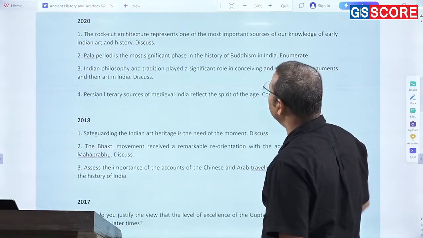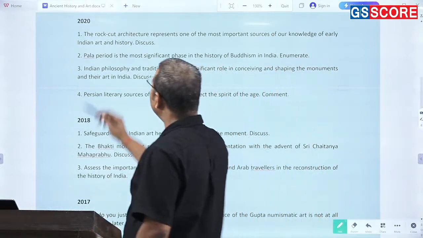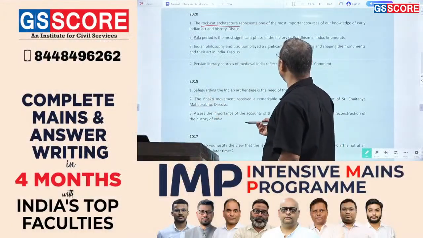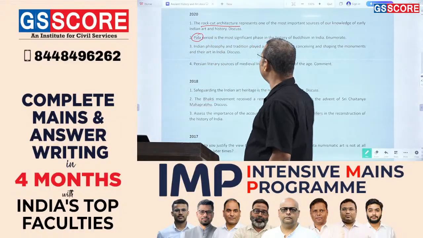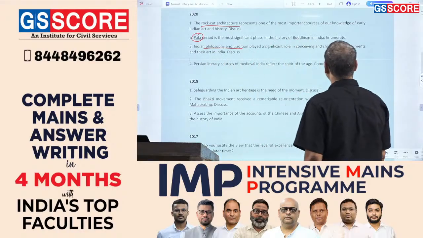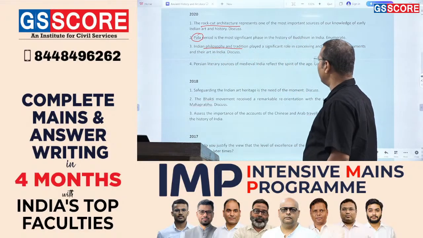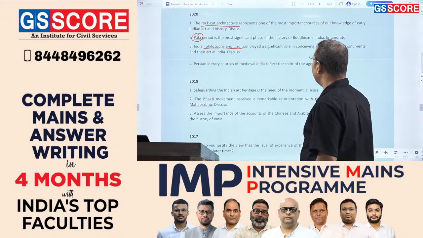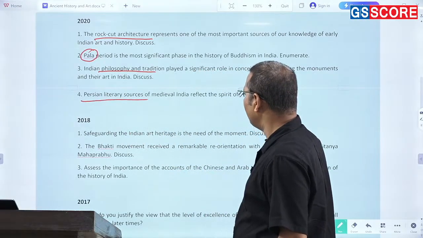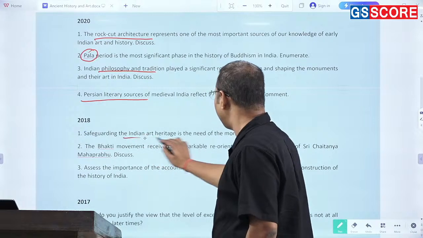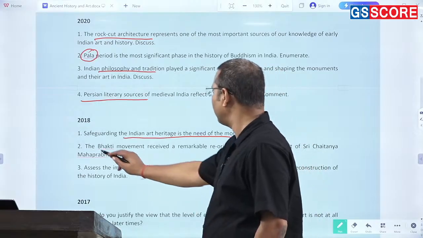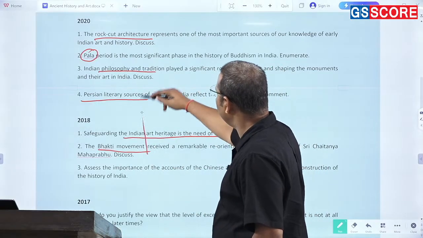2020, if we see, then the questions were on what topics, such as rock cut architecture and its contribution. Then the Palas and their contribution for the development of Buddhism, right? Then Indian philosophy and tradition played a significant role in conceiving and shaping the monuments and their arts in India. The Persian literary sources of medieval India, again a very unique question, I must say. 2018, it is again a very journalistic kind of question, that how the Indian art and heritage must be preserved. Then there was a question on Bhakti movement, right? So again a sort of continuity you'll find from here to here.